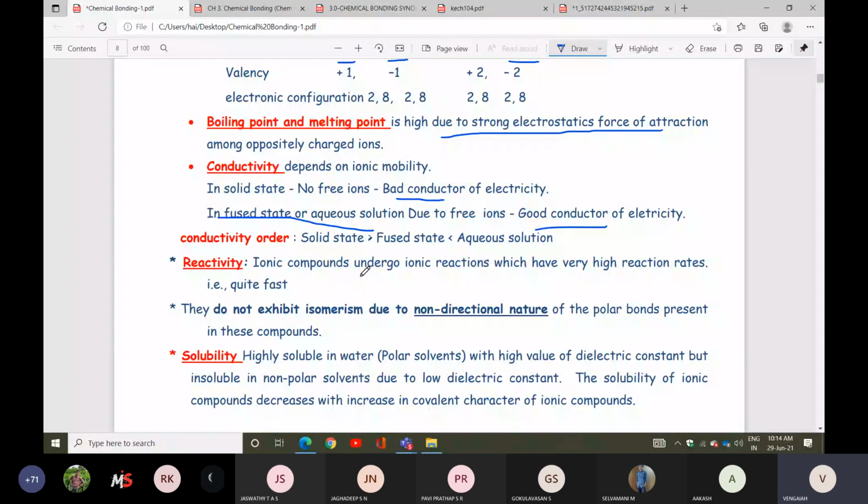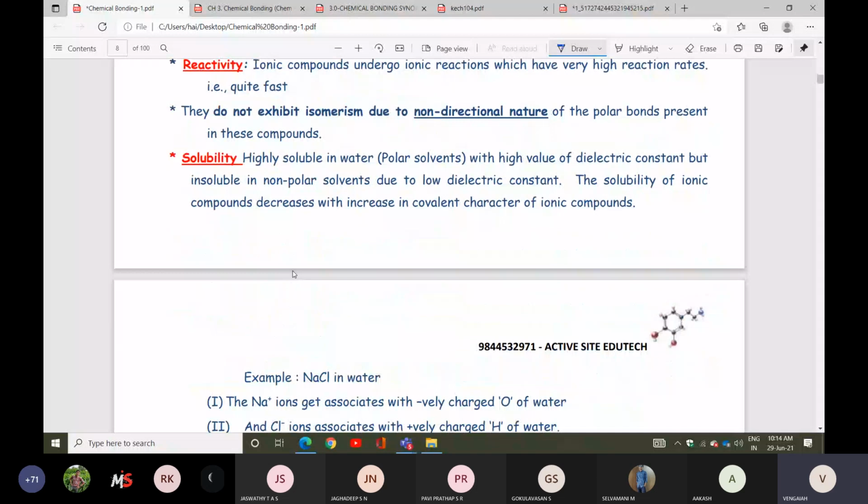Next is solubility. Ionic compounds are highly soluble in water, which has a high dielectric constant, but insoluble in non-polar solvents due to low dielectric constant. The stability of ionic compounds decreases with increasing covalent character. So the solubility, the reactivity, the conductance, the physical state, all these points are there. Very important question.